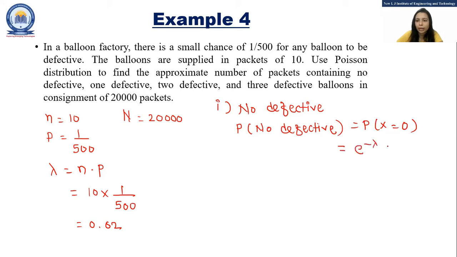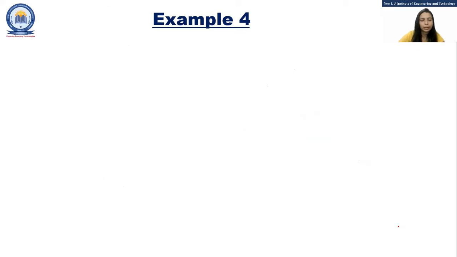So e raised to minus lambda, lambda raised to 0 upon 0 factorial. So that is e raised to minus 0.02, and that is equal to 0.9802.